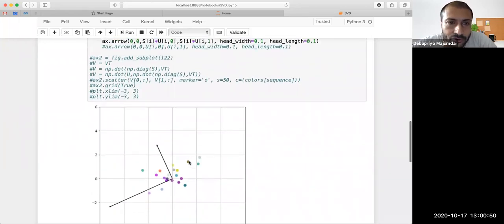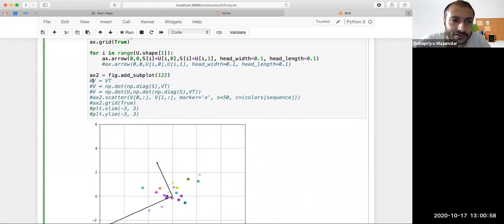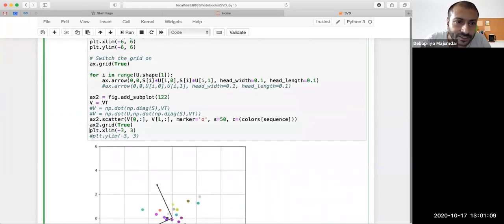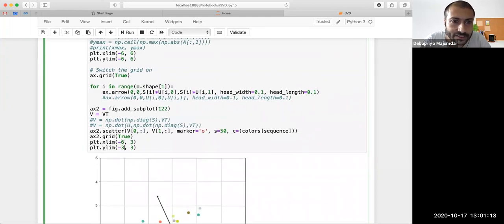But then I mentioned, what are these, and what is V? The right singular vector. So let's draw the right side part of it. Let's first draw just the V, and here my limits were 6, so let's keep the limits the same.